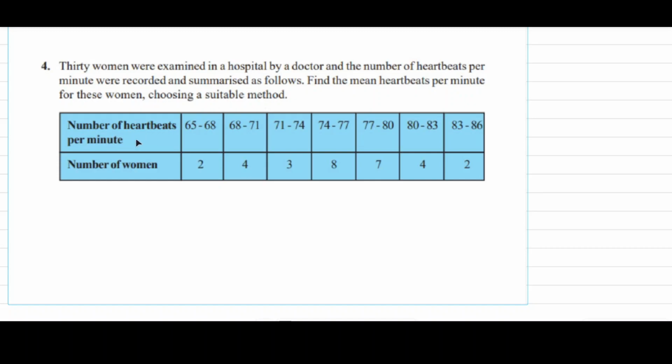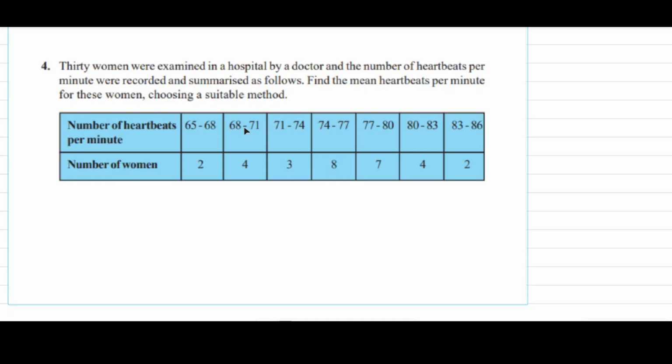Number of heartbeats per minute is given. Here is a class interval of number of heartbeats, but we are not confirming exactly what the heartbeats are. So we will choose the mid value here. Mid value means the mean of each class. Clear? So 67 will be the heartbeat for 2 women.